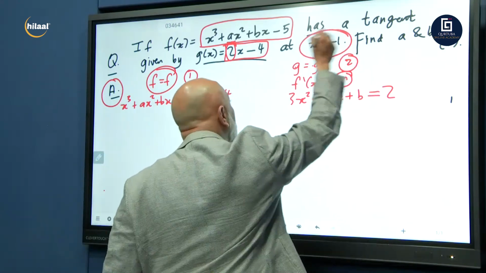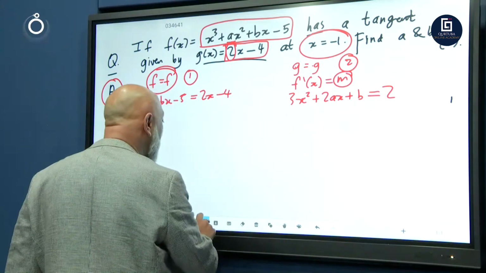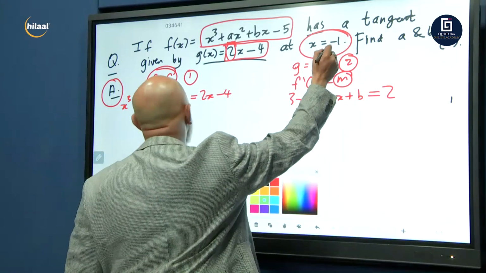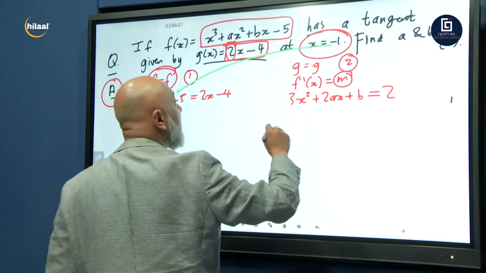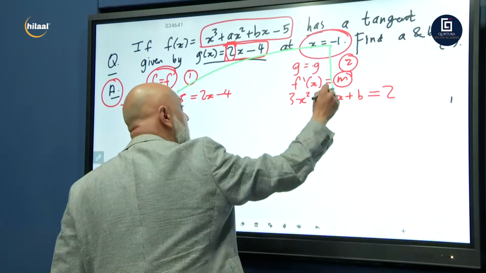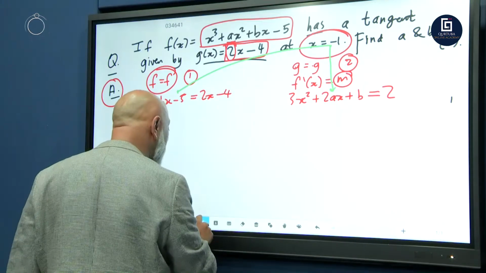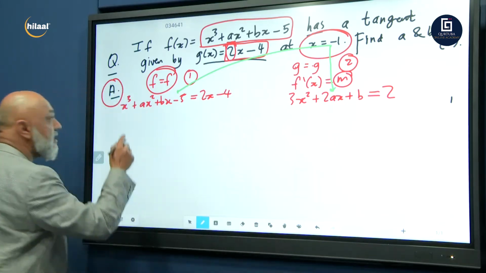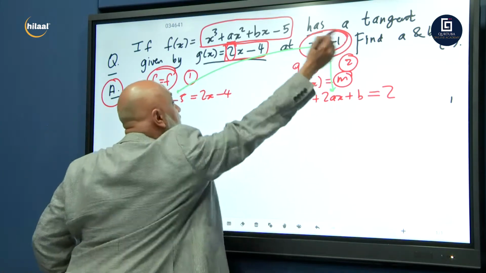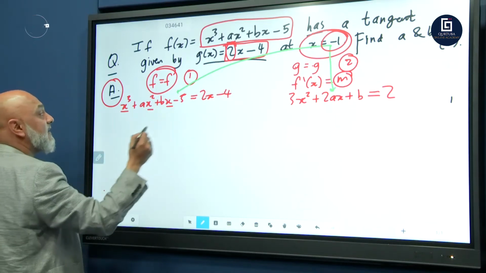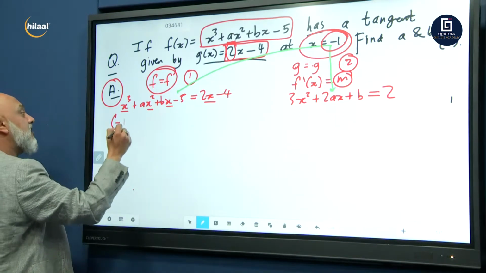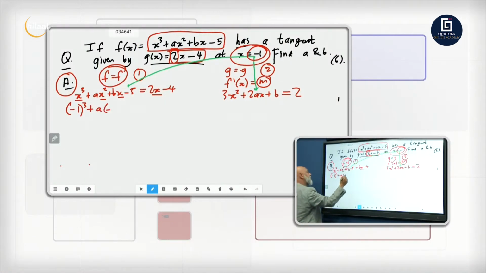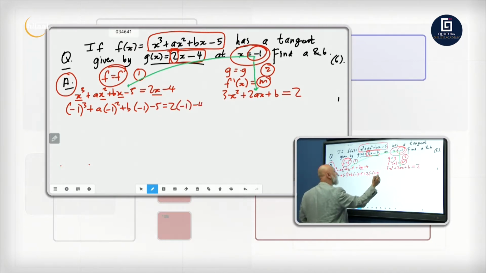And we've got x, guys. What is x? Minus 1. So we're going to take the minus 1 and substitute it for every x there, and we're going to get two equations and solve simultaneously. So let's do it together. Plugging in for every x: minus 1 cubed plus a into minus 1 squared plus b into minus 1 minus 5 is equal to 2 into minus 1 minus 4.